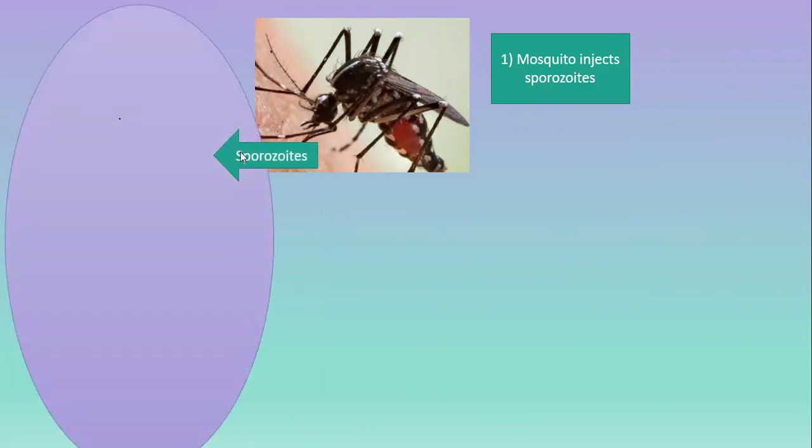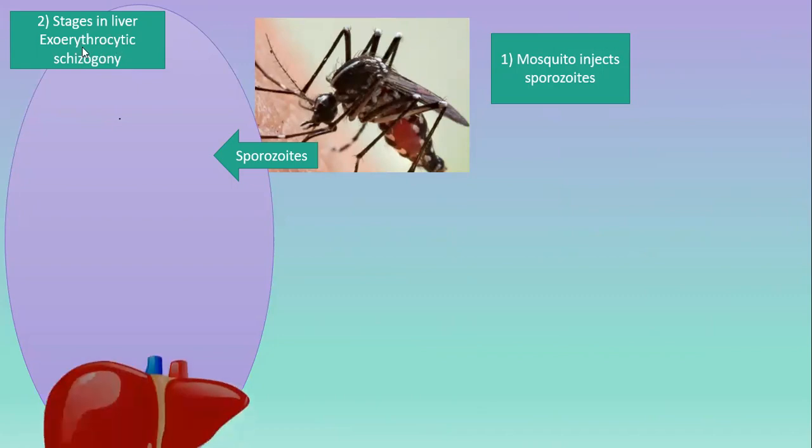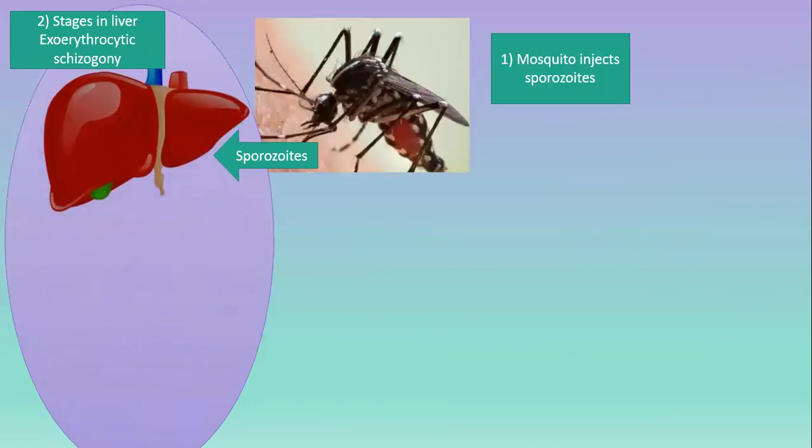This purple box shows the man, and the sporozoites go into the liver of the man, and the exoerythrocytic schizogony starts. Exoerythrocytic means outside the red blood cells, because the sporozoites are injected into the liver, so definitely it is outside the erythrocyte. So the second stage is the stage in the liver, exoerythrocytic schizogony. This takes place in the liver, or the hepatic tissues. So the liver gets infected, and the merozoites come out due to this cycle.